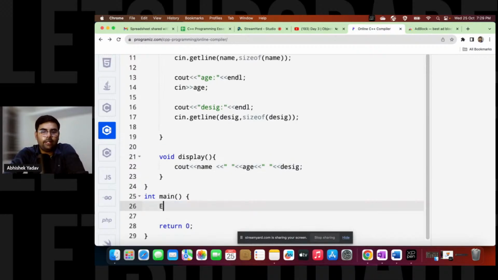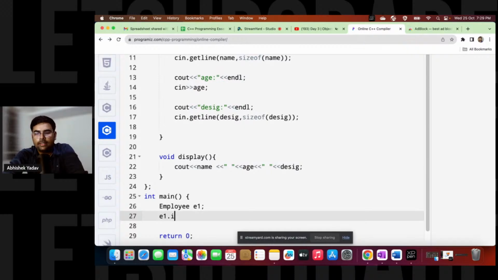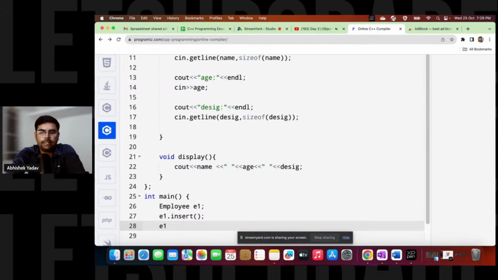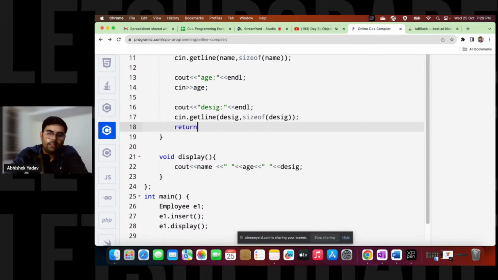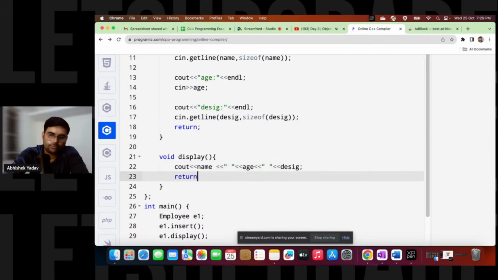So here, what I will do, I will create the employee object, that is employee E1, and after that E1.insert, right? And after inserting, what we have to do, we have to print the data, that is E1.display here. Okay, so like this. And here let me write the return keyword also. It is a good practice to write the return keyword. So here also return, right?